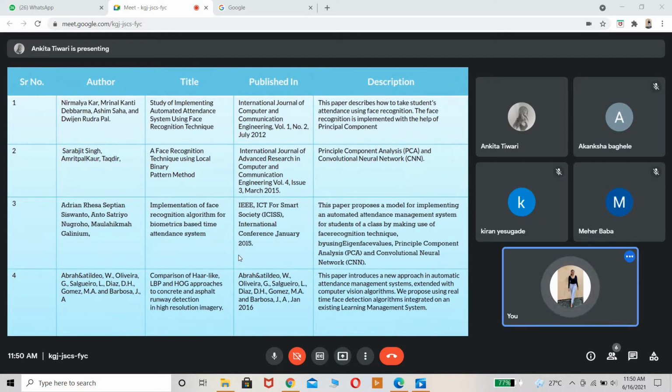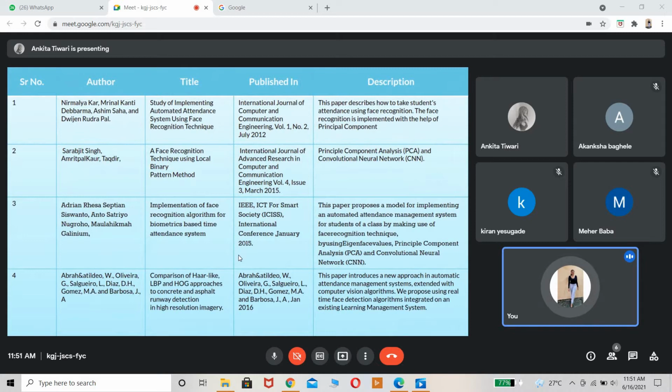After reading this paper, we got the idea about how the facial recognition works. The second paper was face recognition technique using local binary pattern method. In this, they have used principal component analysis and convolutional neural network. So we are also going to use the CNN. In this paper, the description about that was given.